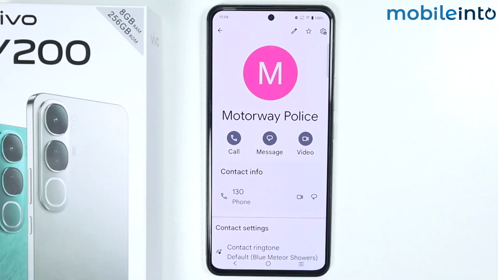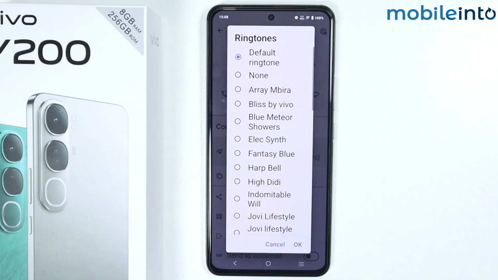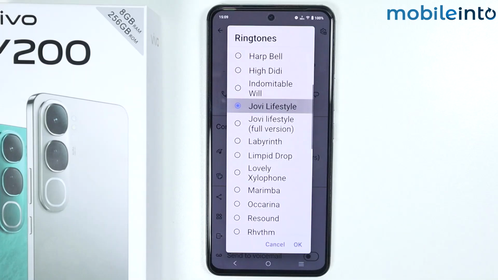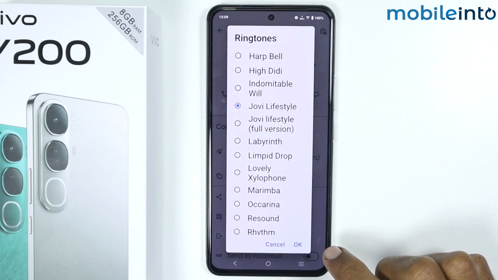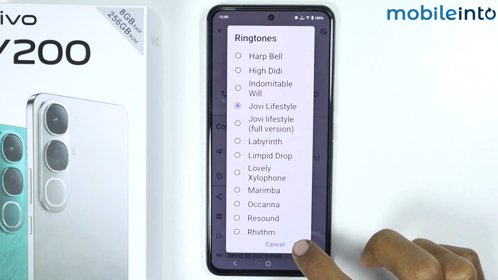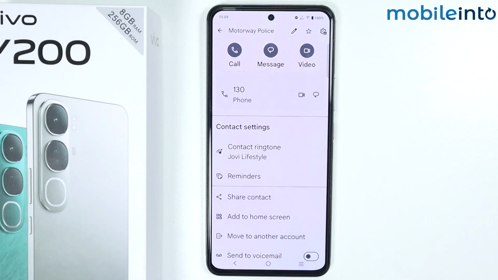Just like that. Now just scroll down and tap on contact ringtones. Now you can select the specific ringtone for this contact. For an example, we will select this one. Now once you select the ringtone, just tap on OK. Just like that. And this is how you can set caller tune for specific contacts on the Vivo Y200.